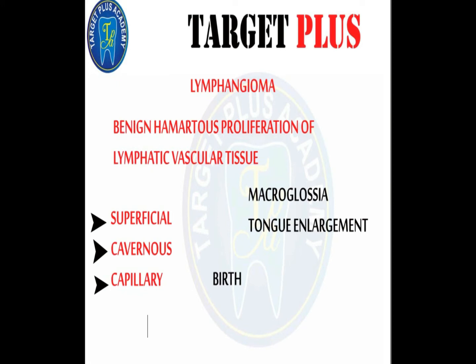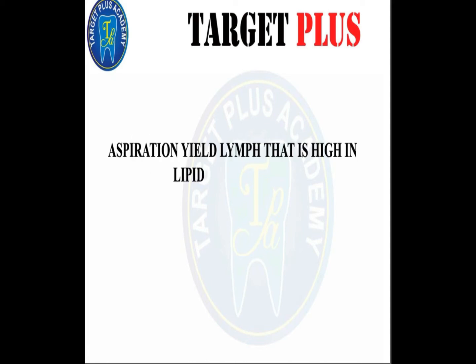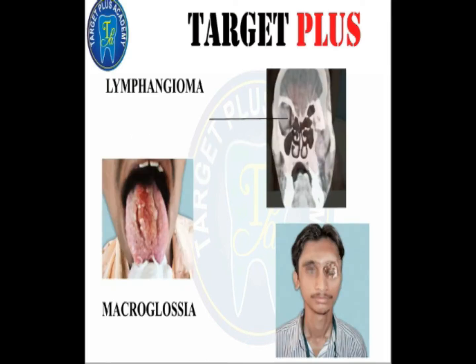Signs: they are liable to trauma, and these lesions are subject to periodic attacks of inflammation that cause the lesion to become larger. The aspiration will yield lymph that is high in lipid, that is important. Now macroglossia is seen, the tongue may be enlarged, you have to remember it. If the tongue is affected, enlargement may occur and the term macroglossia is applied.